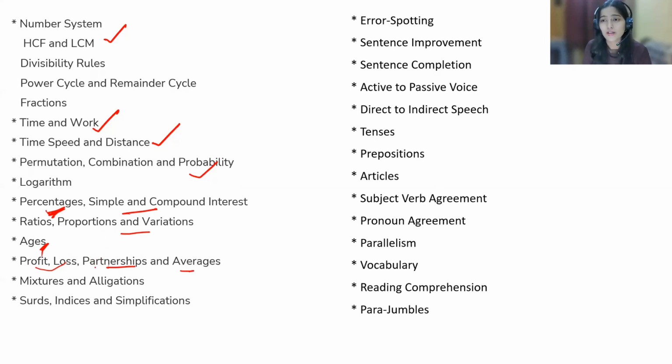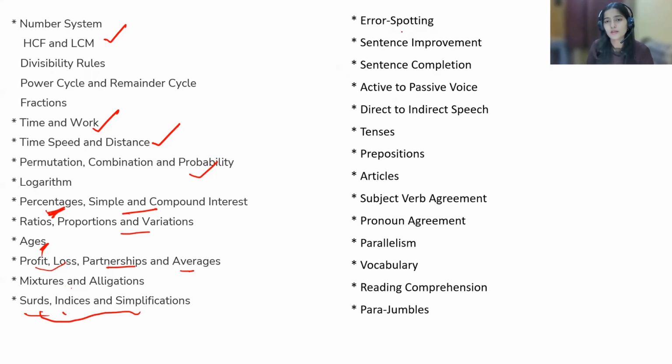So practice matters a lot in case of aptitude, and not just for aptitude, for every section, I should say. Mixture and alligation, surds and indices. Well, surds and indices and simplification, they don't generally ask too many questions from that part, but as it is included in the syllabus, you can have a look at them. Okay, in the verbal, for some students verbal is a weak point, for some aptitude is the weak point, so understand accordingly, because you yourself know better what your weak point is, and accordingly you should prepare.